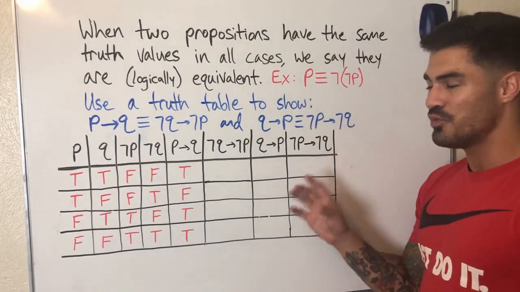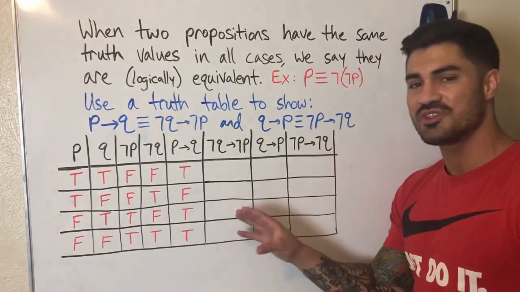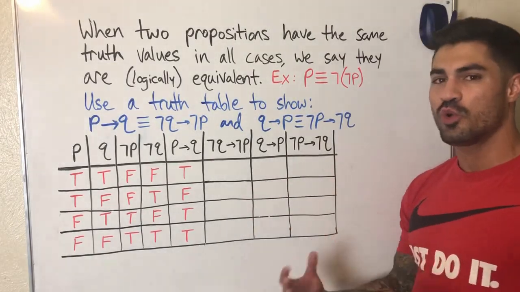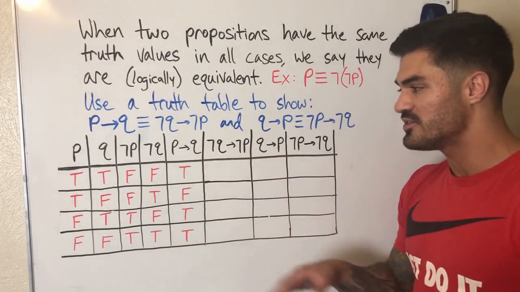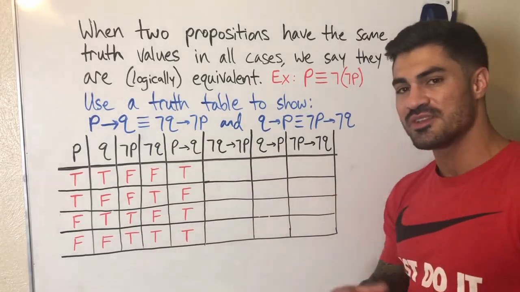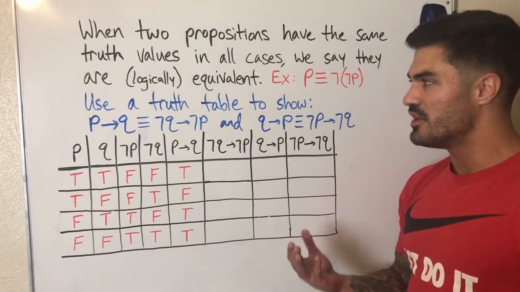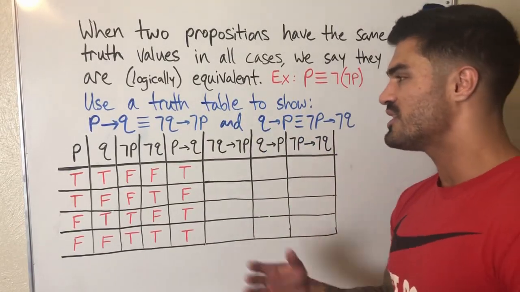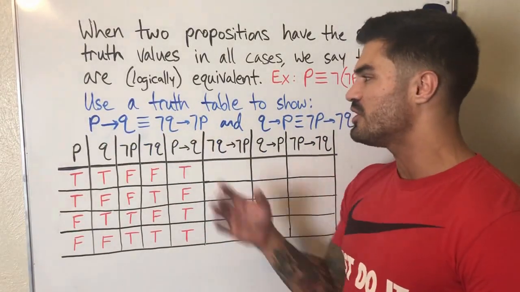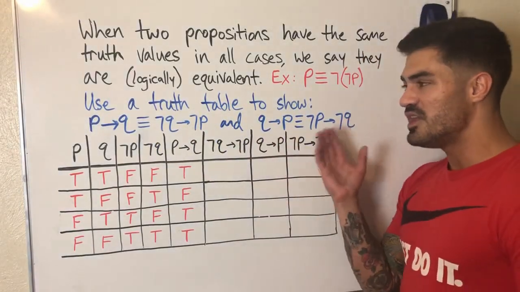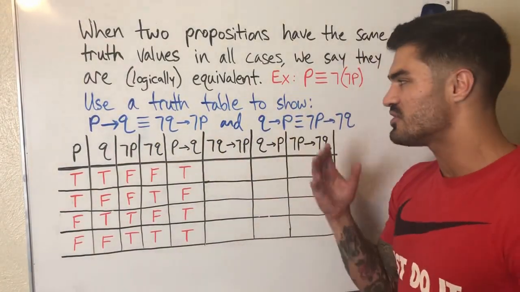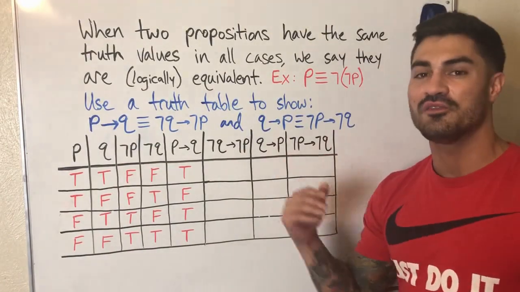This is actually a really good application of a truth table, to prove a logical equivalence, because we can list out the cases and we can list out the truth values, and if they line up, then we can say that they are logically equivalent. So we're going to use this truth table to show that a conditional statement is logically equivalent to its contrapositive, and that the inverse of a conditional statement is logically equivalent to its converse.